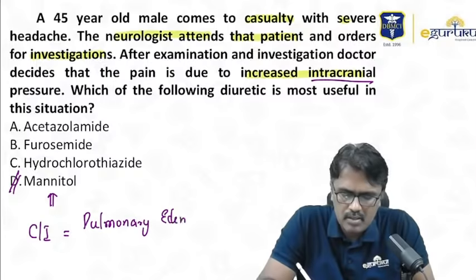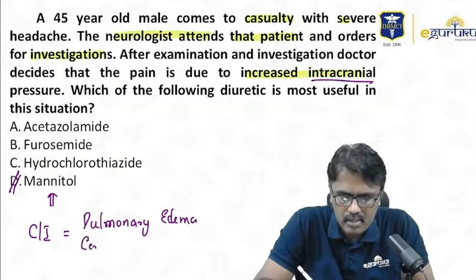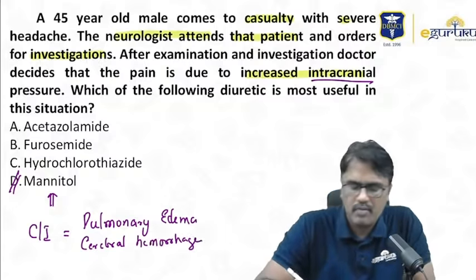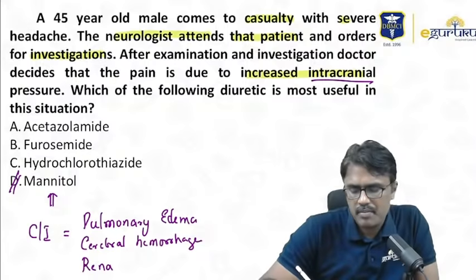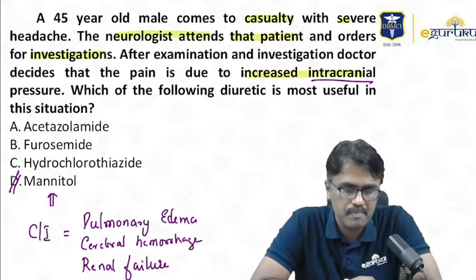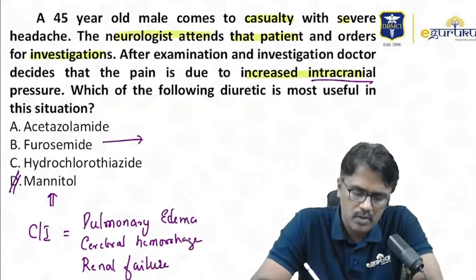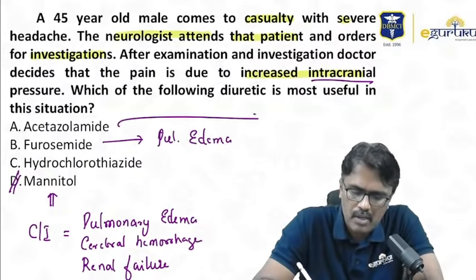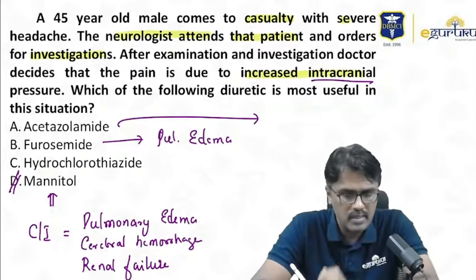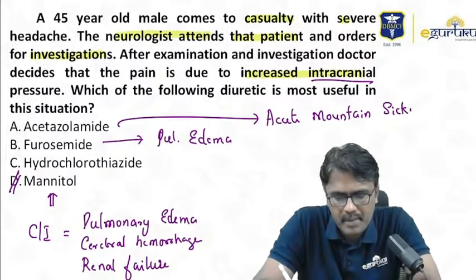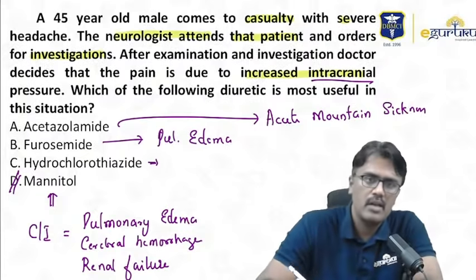If there is cerebral hemorrhage, active bleeding is occurring, then we don't use it. Cerebral hemorrhage. And we don't use it in already established renal failure. We can use it in impending renal failure, but not in an already renal failure patient. Furosemide is the diuretic of choice for pulmonary edema. And acetazolamide is the one preferred as the drug of choice for acute mountain sickness. Acute mountain sickness.